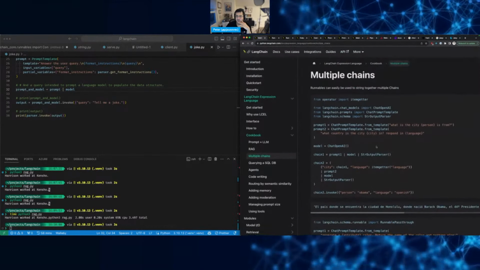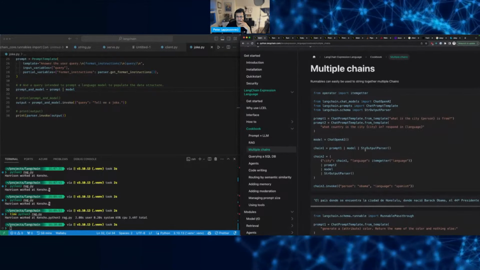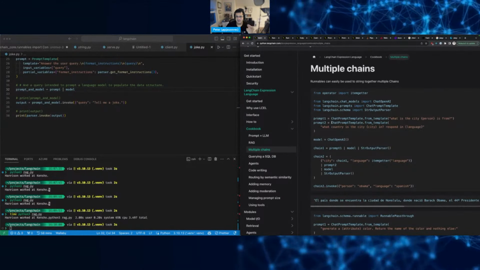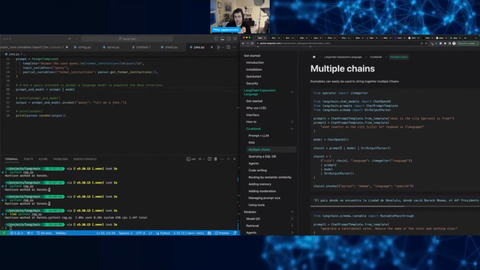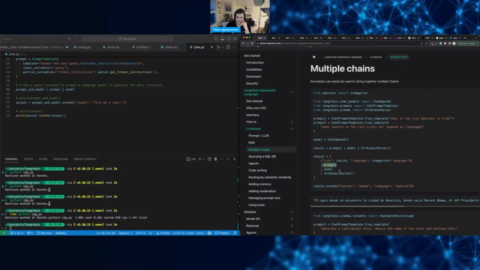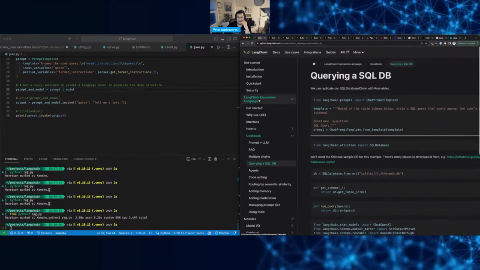Multiple chain. Oh, there's a lot of stuff. Prompt one. Oh yeah, so this is chaining, whatever the output of the first prompt, first chain is, chaining it to the second one with the second prompt. Nice. This is very powerful.